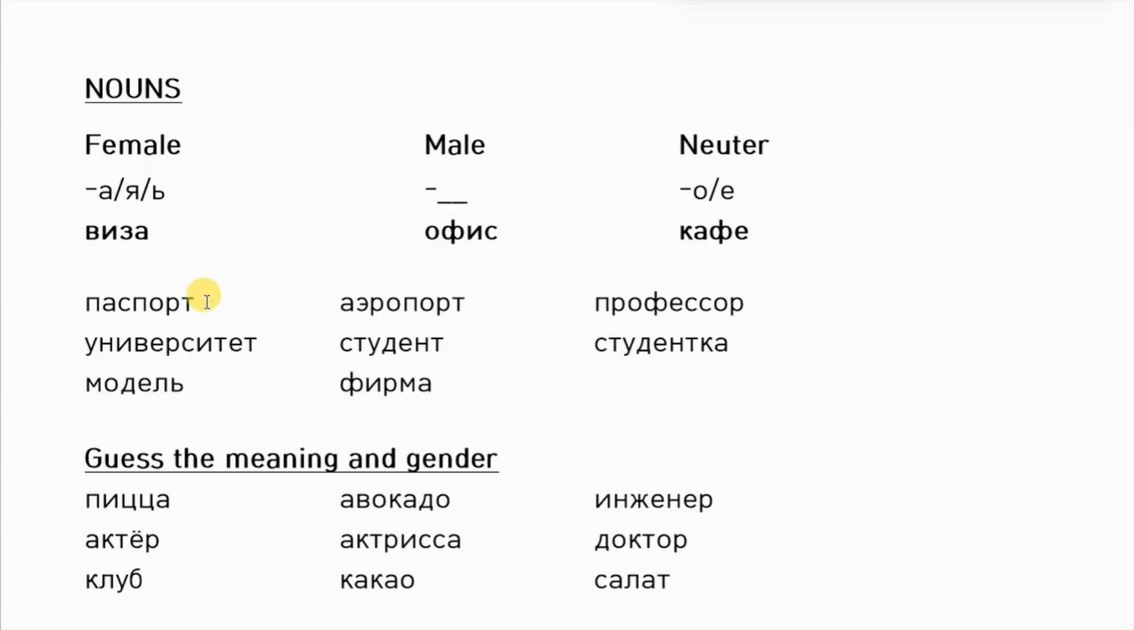Passport. It ends with a consonant. That means it's male. Aeroport. It ends with a consonant. It is male. Professor. It is male. Университет. It is also male. Студент. It is male.